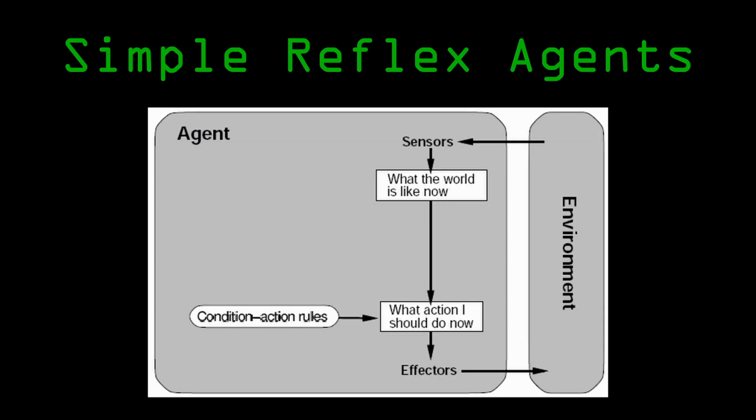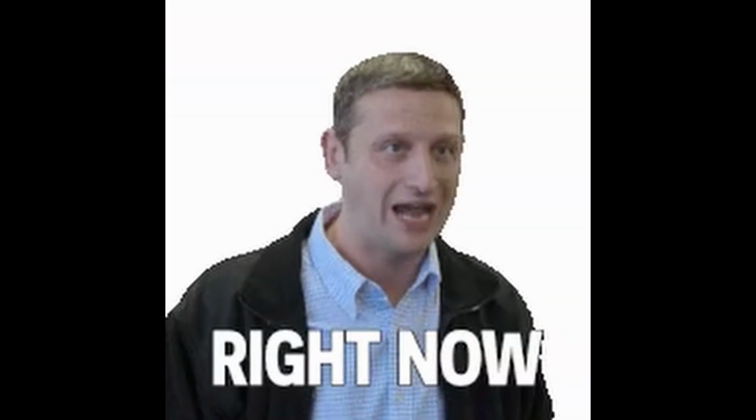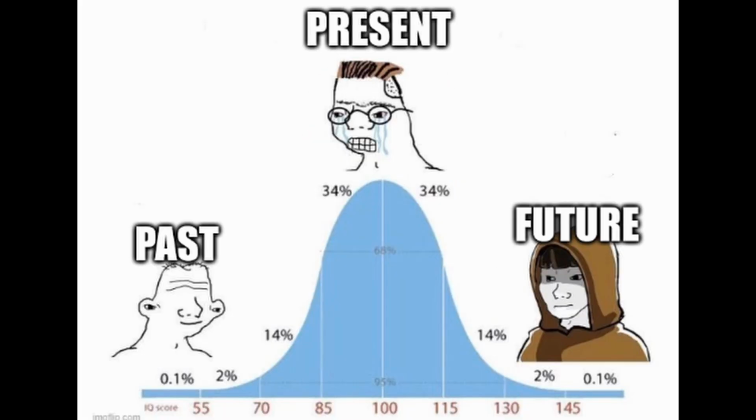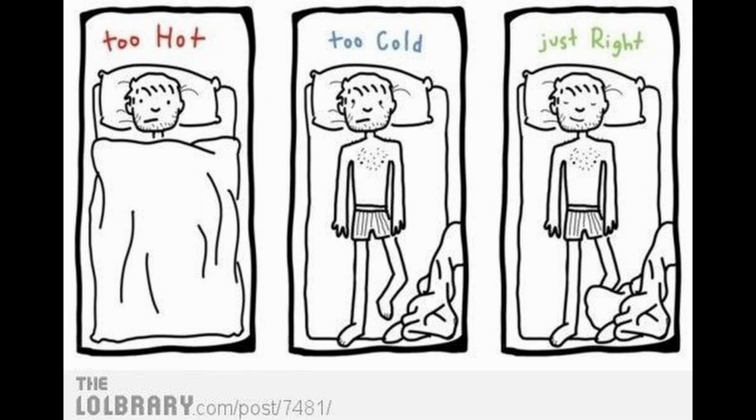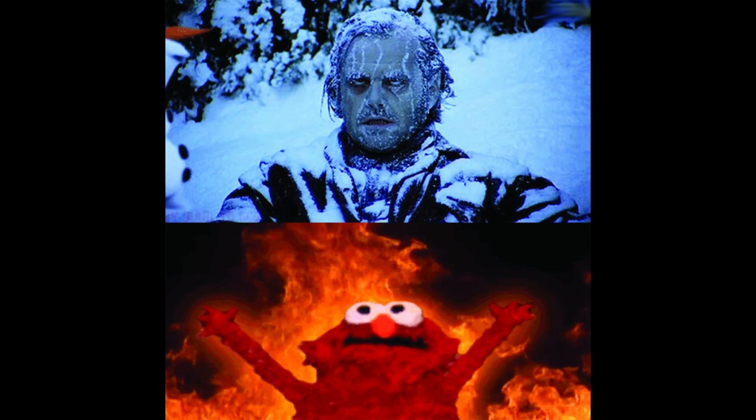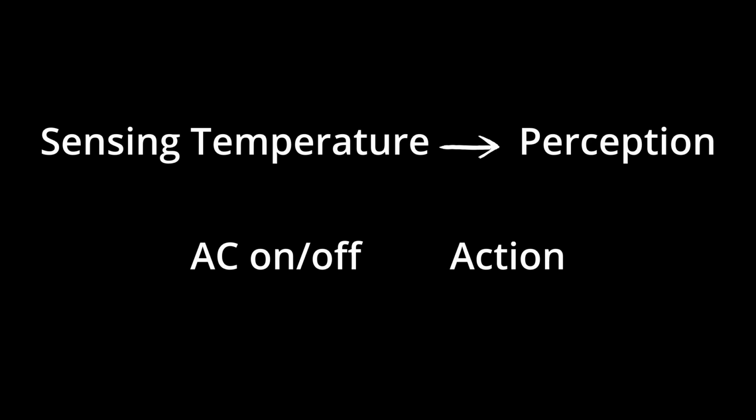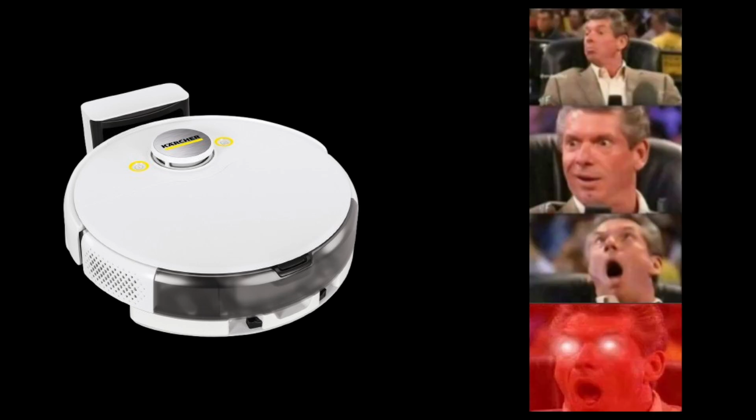Simple reflex agents. First up, we have simple reflex agents. These agents act on the current situation, or in other words, they only respond to what's happening right now. They don't think too much about the past or future. Think of a thermostat in your house. It senses the temperature, and if it gets too hot or too cold, it turns the heater or AC on or off. Here, sensing the temperature is the perception, and turning the AC on or off is an action. It doesn't think about anything beyond the current temperature, it just reacts.